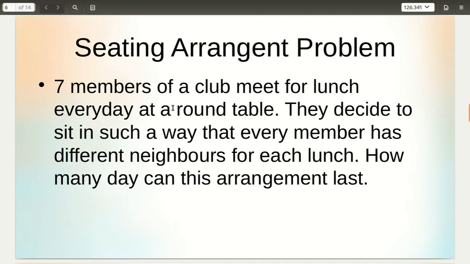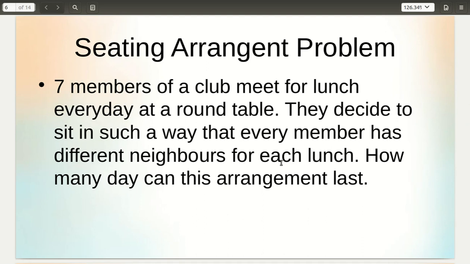Next is a seating arrangement problem. That's a third application of graph theory. So this is a problem. There are 7 members in a club and they meet every day for lunch at a round table. They decide to sit in such a way that every member has different neighbors for each lunch.